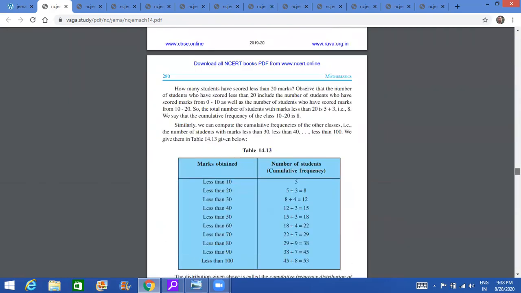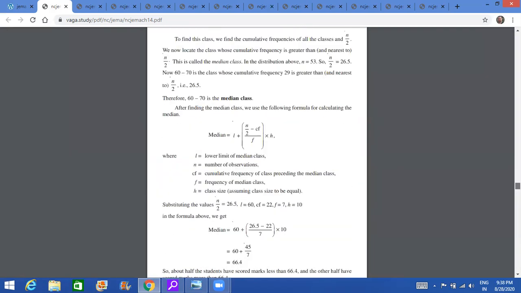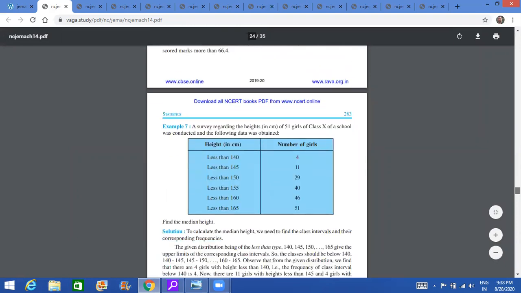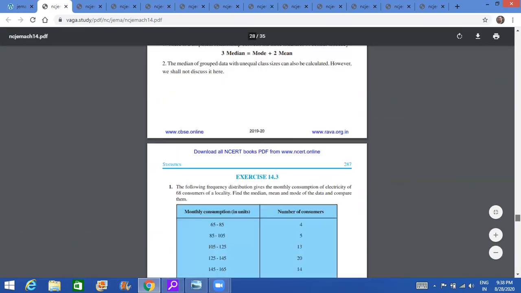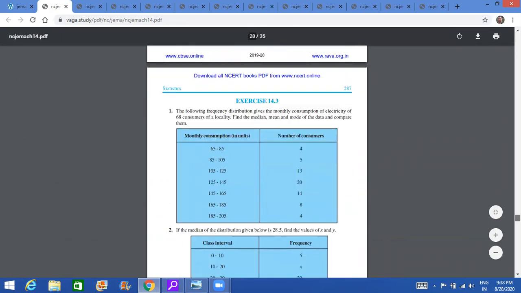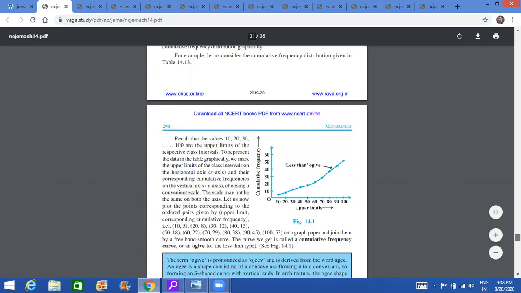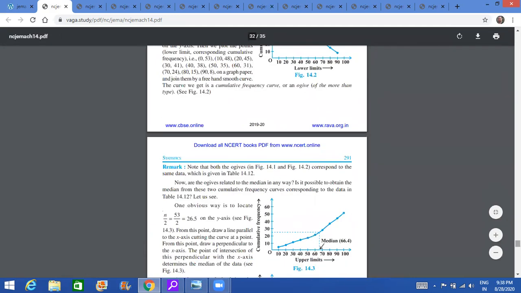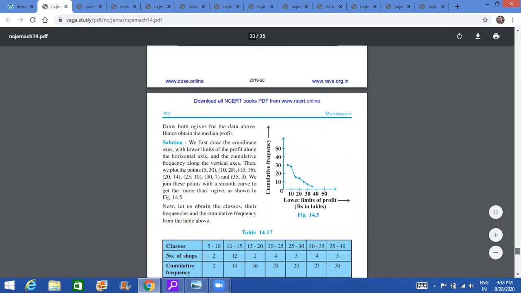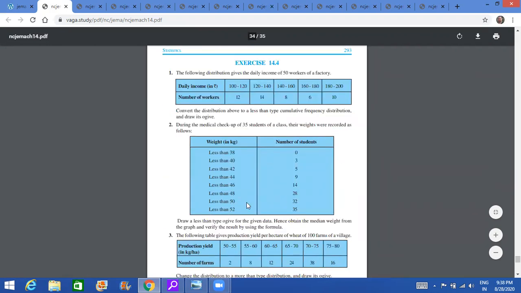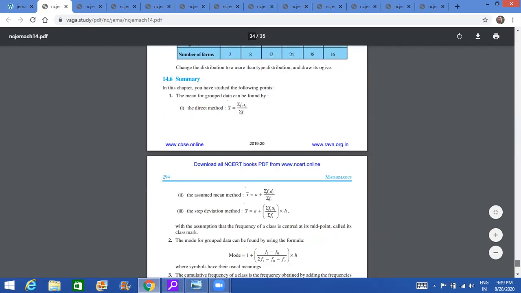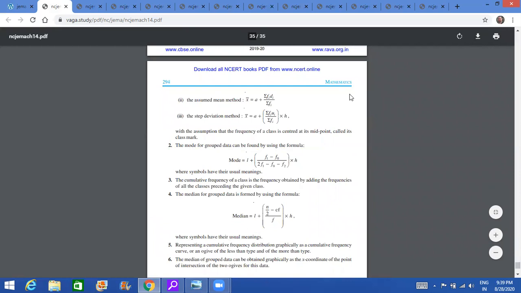And earlier we used to have the graph from this. We used to have graph of linear equation and we used to have the graph from this chapter also. That is the last exercise here. Okay, the last exercise was this is 14.3. This is there. Mean, median, modes are there. Now this was the graphical part of this chapter. Representation of the more than and the less than ogive. Now this part is cancelled. So 14.4 आप cancel कर सकते हो. No questions will be asked from 14.4. Okay, so that's the entire chapter.